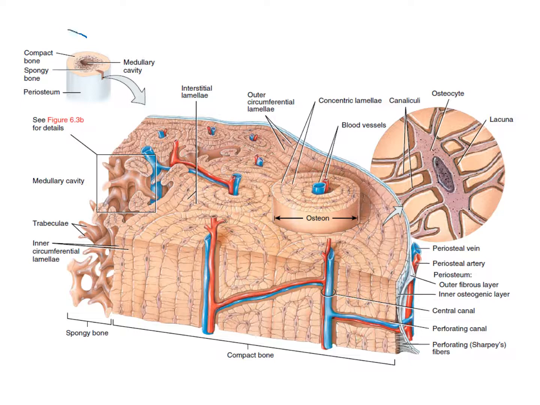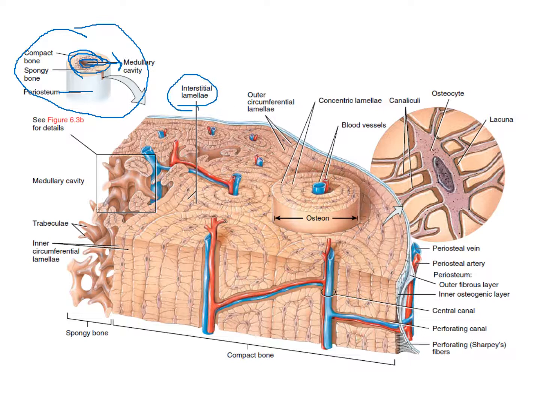This is a long bone and the outer layer is called periosteum. Periosteum is attached to the compact bone, and inside the compact bone there is a small layer of spongy bone, and the hollow structure in the middle is called the medullary cavity. Interstitial lamellae.